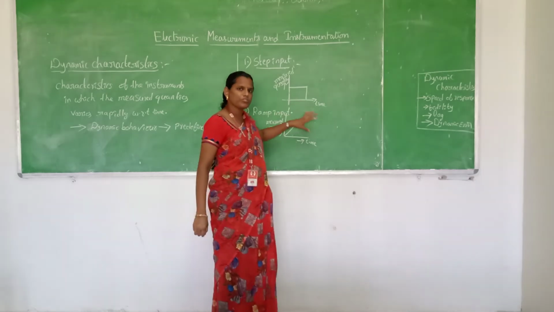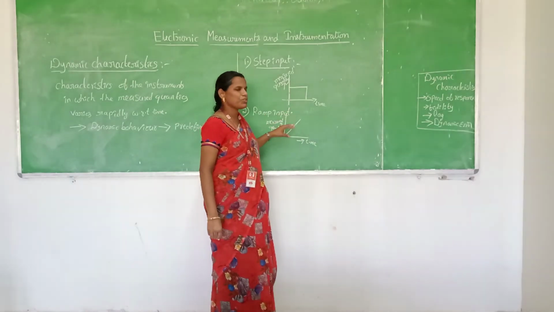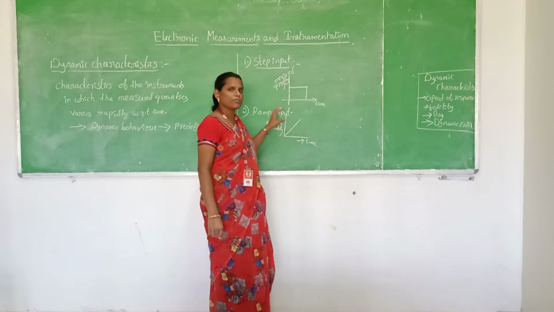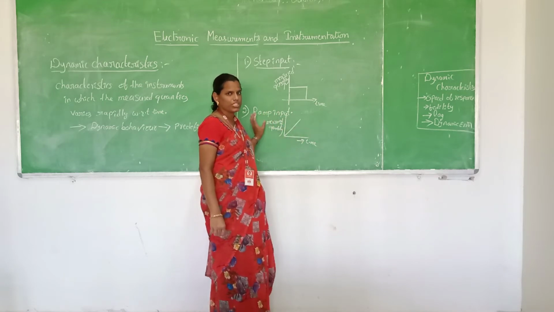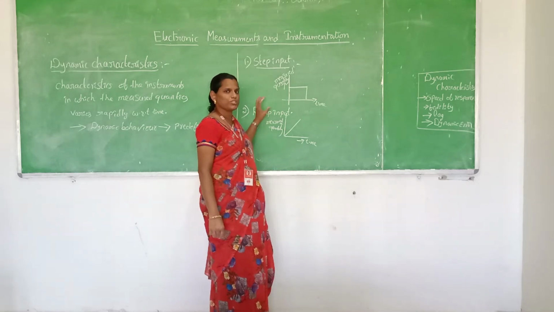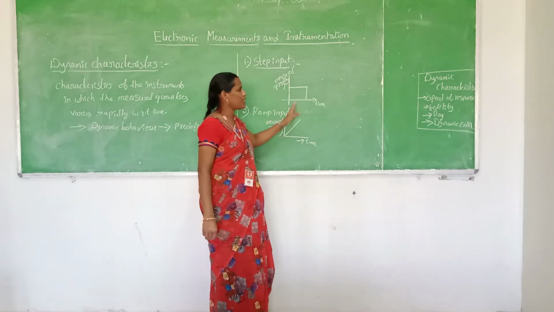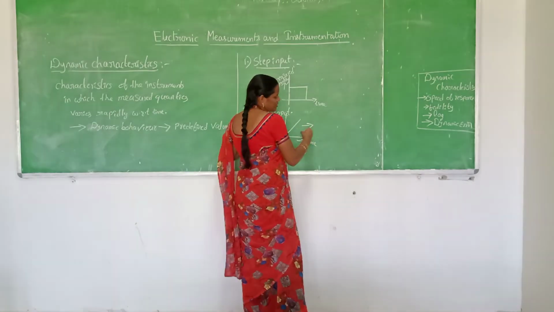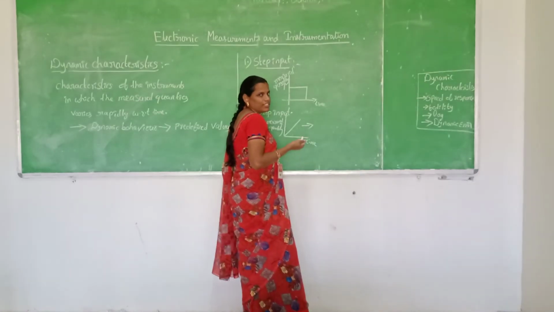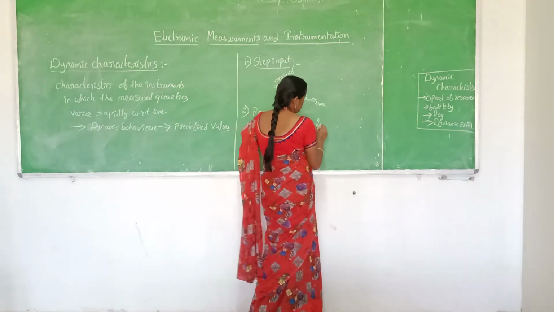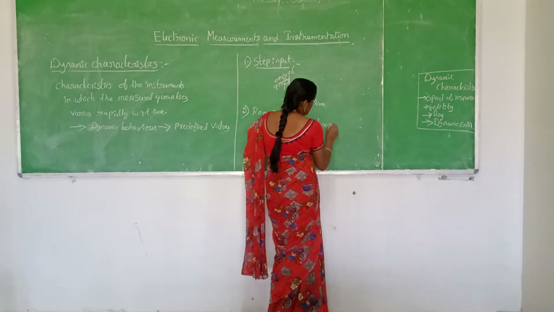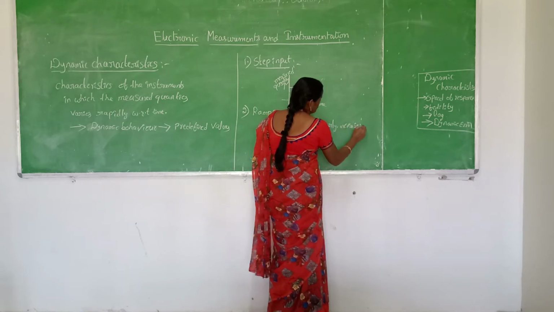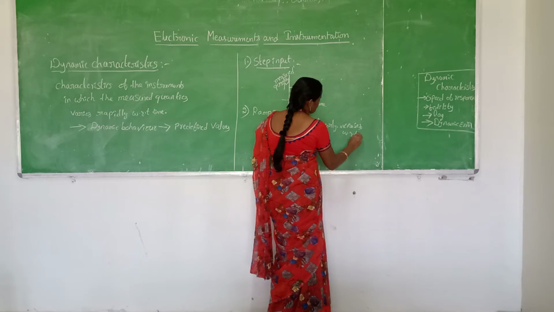Here I am going to draw the different types of change in the measured quantities with respect to time, which are predefined, which we may assume, as shown below. In this one, the measured quantity increases linearly with respect to time.